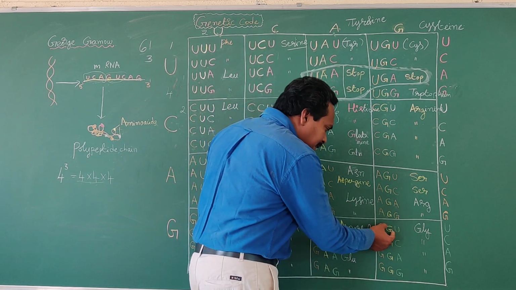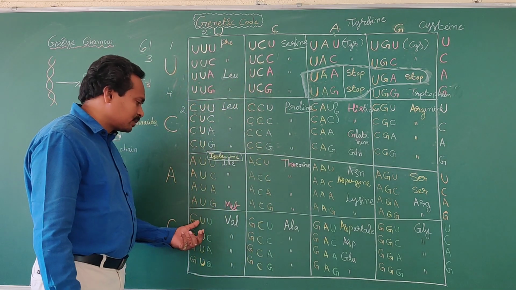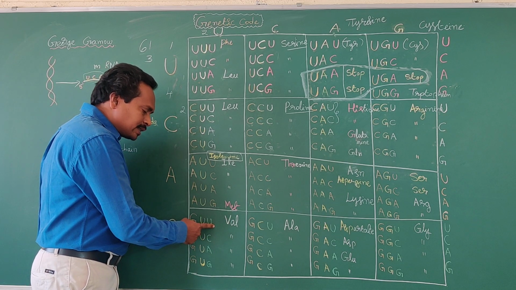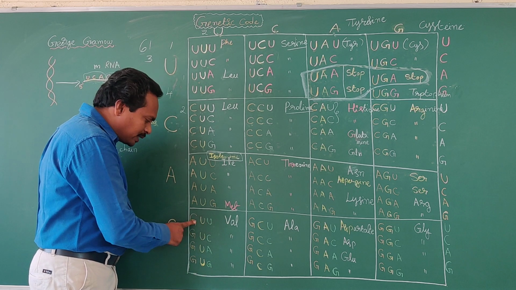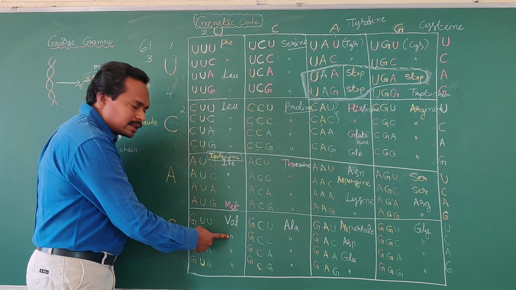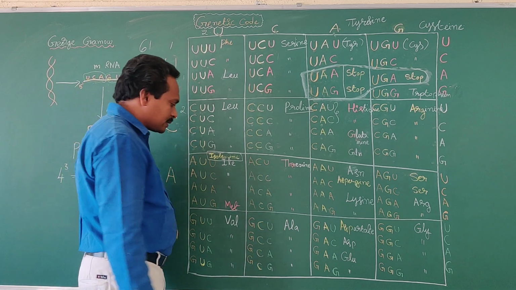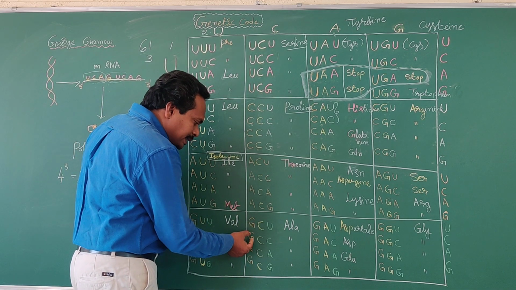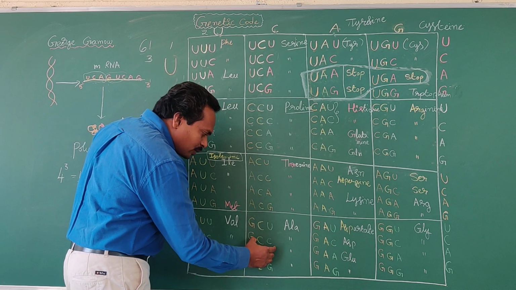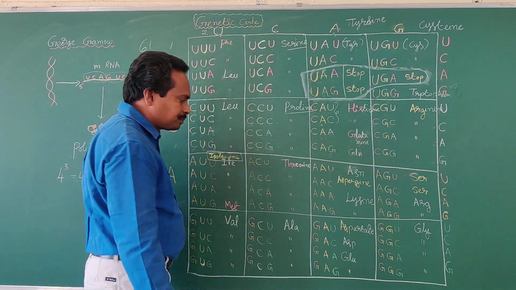Okay, next, first of all, you have to know the first box in this fourth row. GUU codon codes for synthesis of valine amino acid. Along with this codon, in this box, the rest of the three codons also code for synthesis of the same amino acid, that is valine. Is it clear? Next, GCU, GCC, GCA, GCG. All these four codons code for synthesis of alanine amino acid.